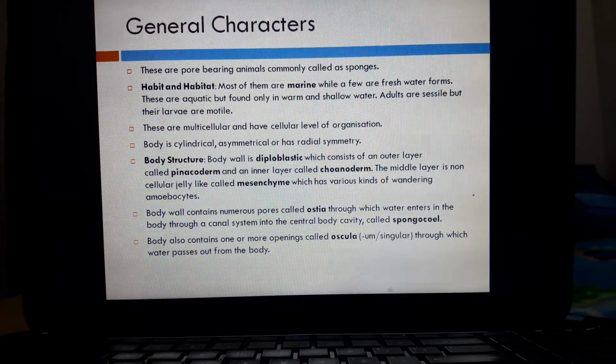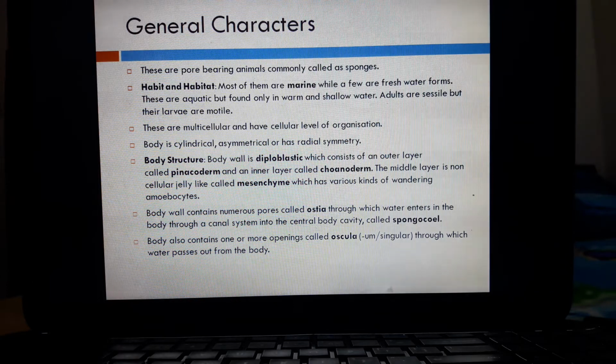Dear students, as the name indicates, Porifera, these are pore-bearing animals and are commonly known as sponges. Most of these poriferans are marine. Now, what is marine? Marine animals are those which are found only in the seawater. But a few species of this group are also found in the freshwater, for example, Spongilla.